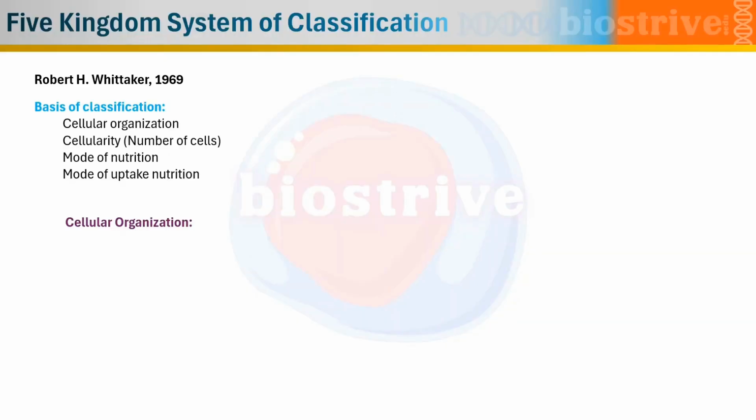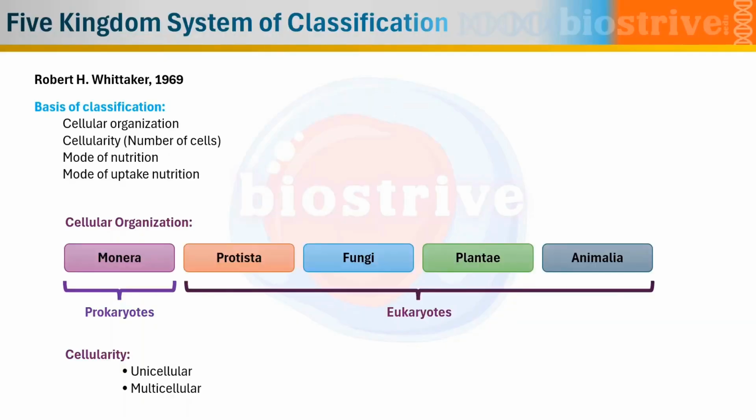As you can see, there are five kingdoms which are Monera, Protista, Fungi, Plantae, Animalia. The Monera is exclusive for prokaryotes and they are unicellular in nature, whereas protists, which are eukaryotes but still unicellular, and the rest of the eukaryotes, which include fungi, Plantae, and Animalia, are multicellular eukaryotes. And in nutrition, we study the mode of nutrition and mode of uptake of that specific type of nutrition.